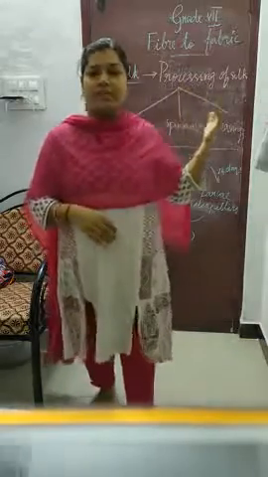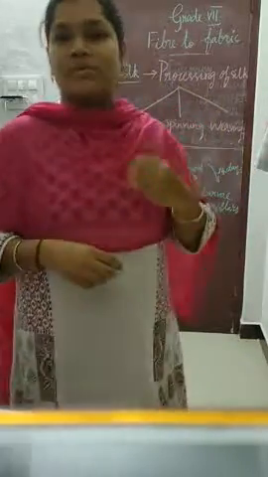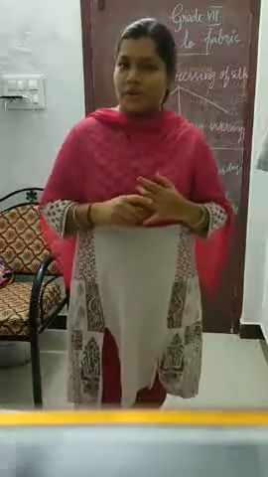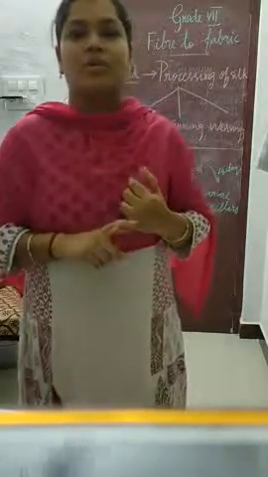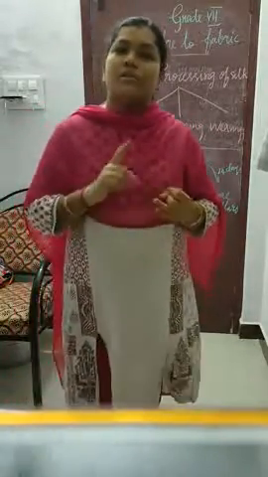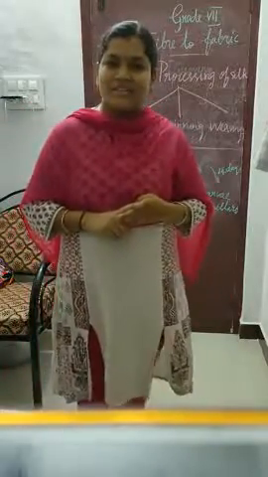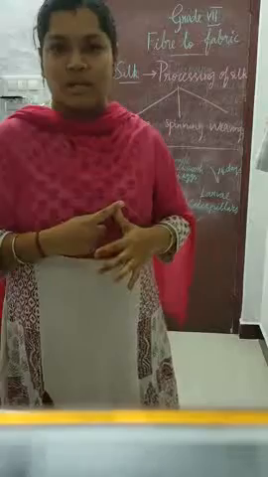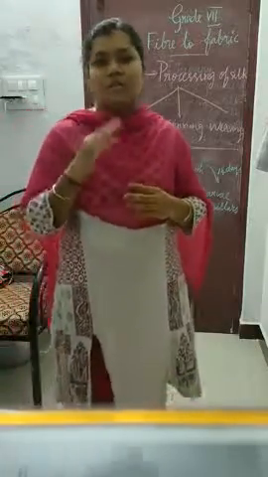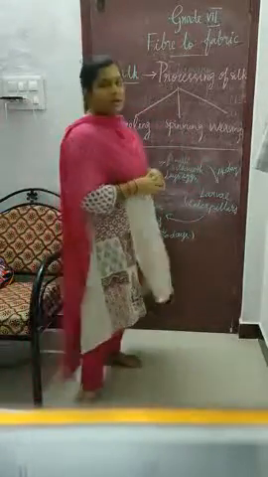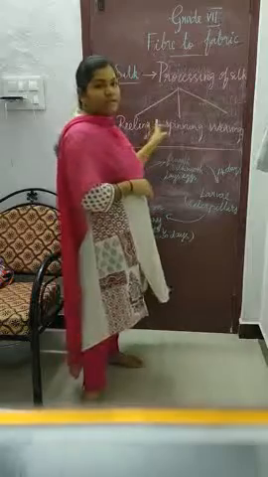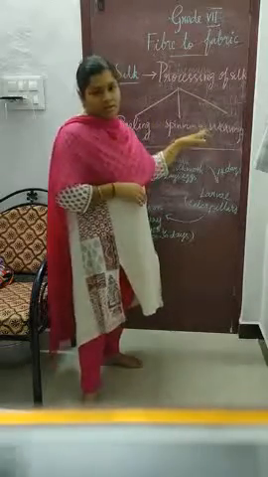Already in the animal fiber wool, a few steps were involved in the processing of wool. Can you recall what they are? The first one is shearing, then scouring, sorting, picking, the fifth one is dyeing, and the last one is rolling. Like that, here also 3 steps are involved in the processing of silk. The first step is reeling, the second is spinning, and the third one is weaving.